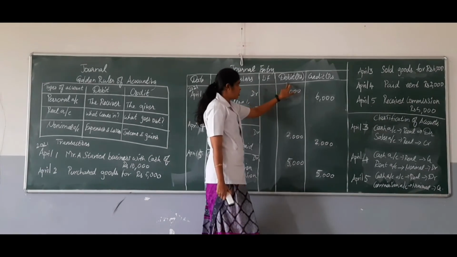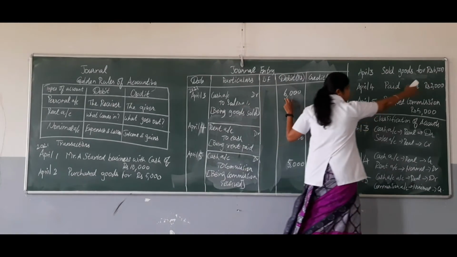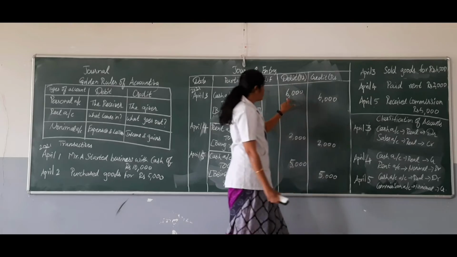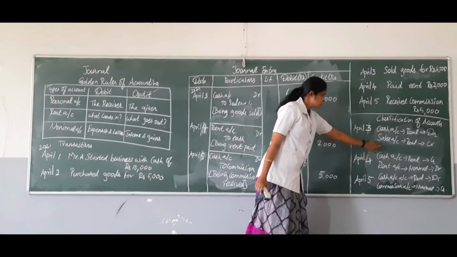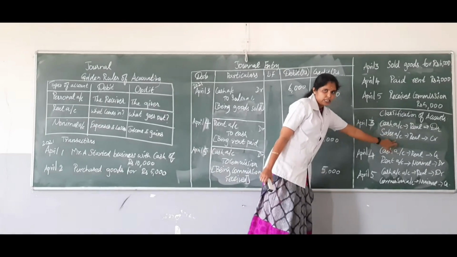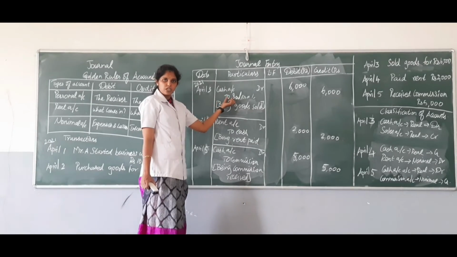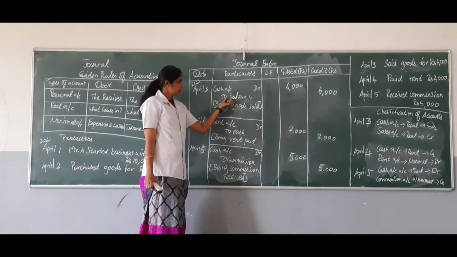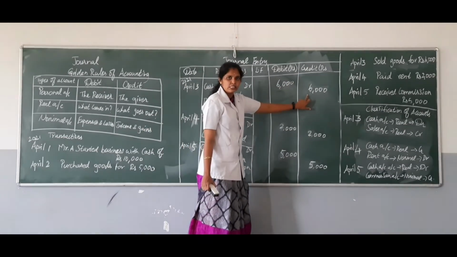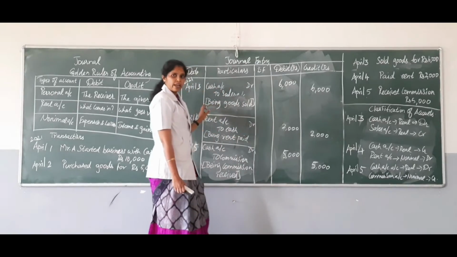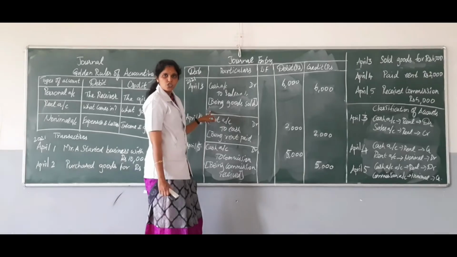And in the debit column you have to write the amount since it belongs to the debit. So the amount worth of rupees 6,000 has been sold. So you are going to write the amount as 6,000. Coming on to the credit entry, the sales is real account and it is credited. So you have to leave some space in particulars column and start with the word to while writing the credit account. Here credit account is sales account. Under credit column you have to write the amount as 6,000. And you have to end the journal entry by writing the narration. Here the narration is being goods sold.